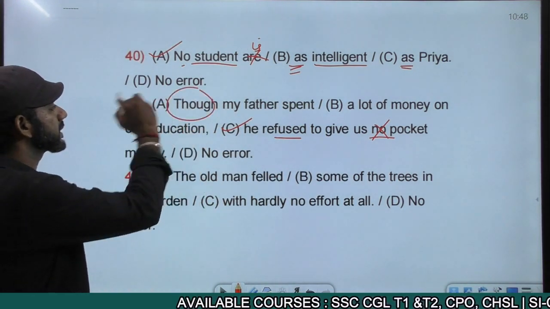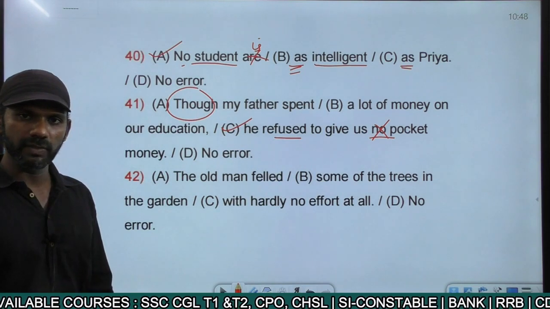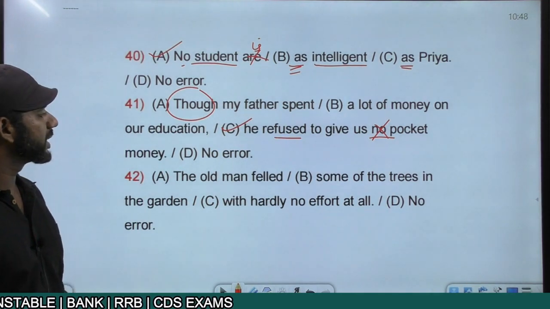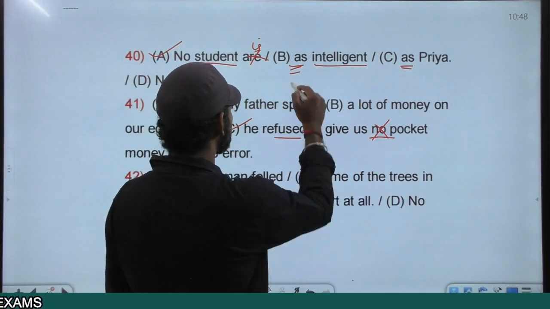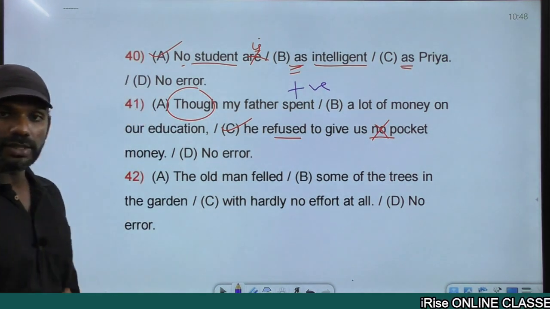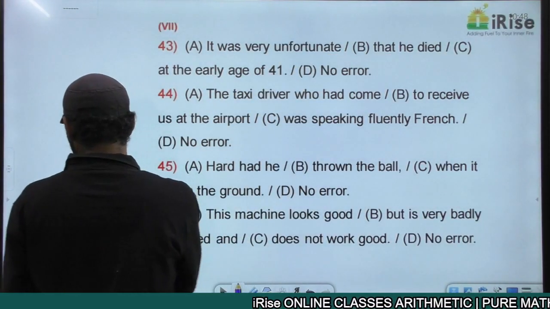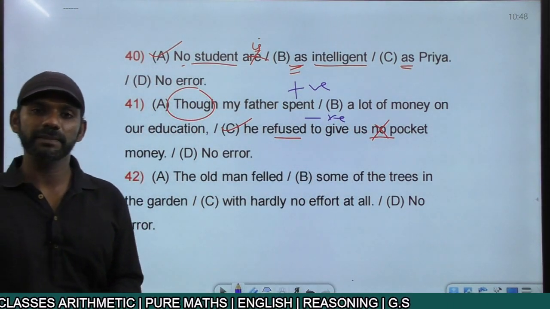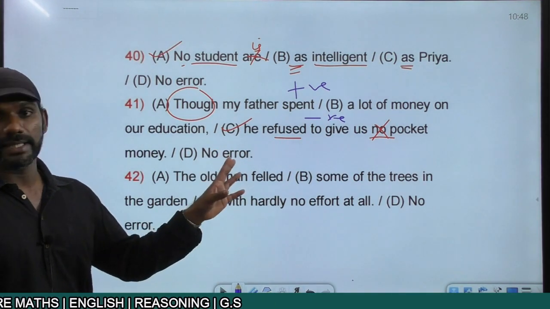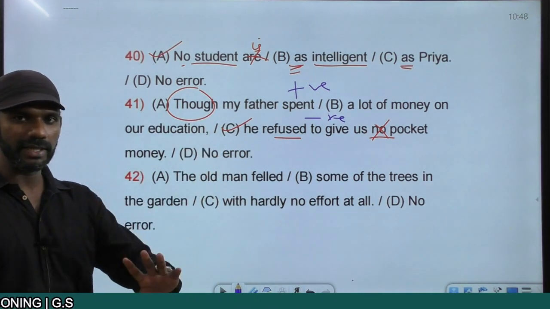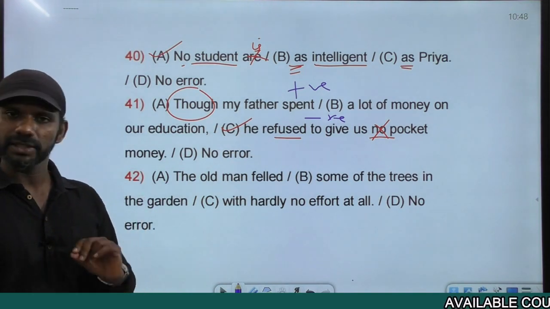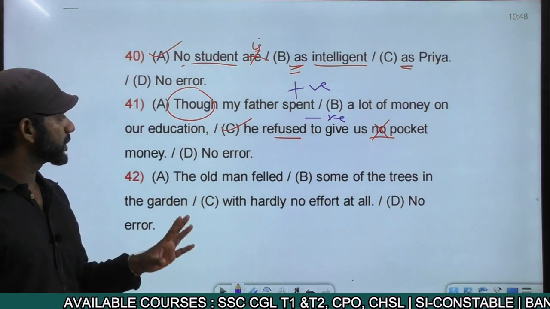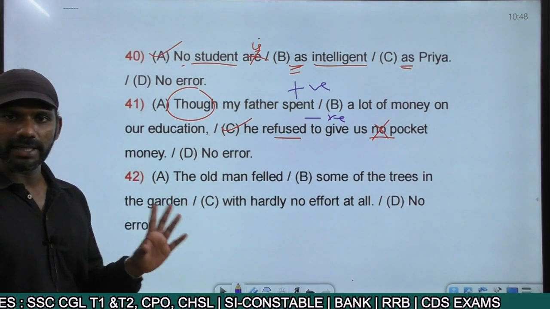Now, though is a contrast indicator. It must connect one positive idea and one negative idea. The first side is my father spent a lot of money on education, positively such. The second idea is he refused to give us pocket money, negatively such. Now he refused to give us no pocket money means he gave us pocket money. A contrast indicator can never connect two positive ideas. So anyway, based on redundancy or double negation, I can say there is an error in part C. Though my father spent a lot of money on education, he refused to give us pocket money.